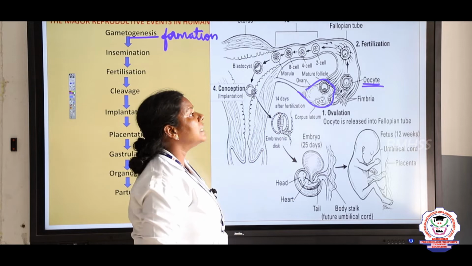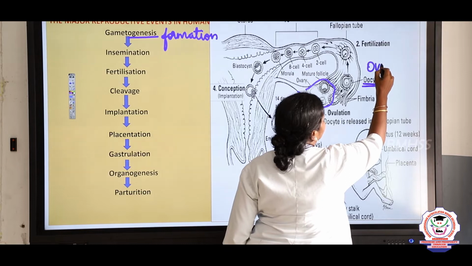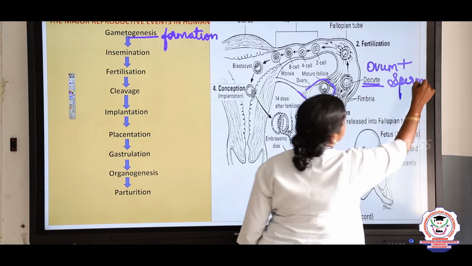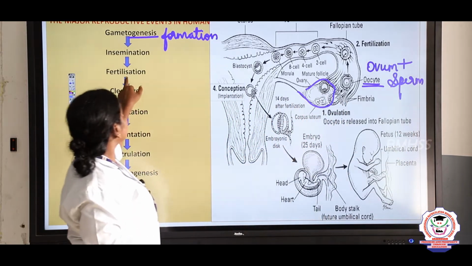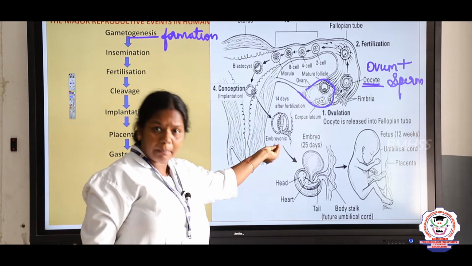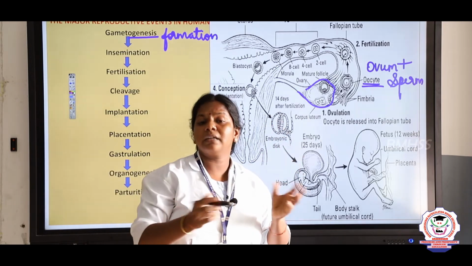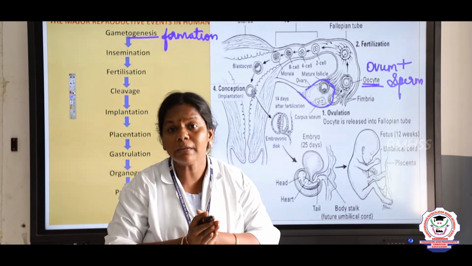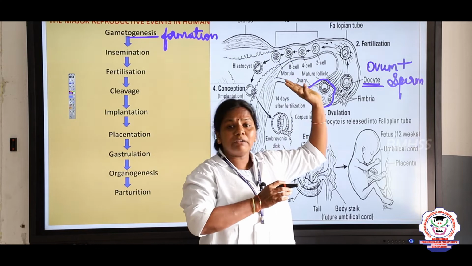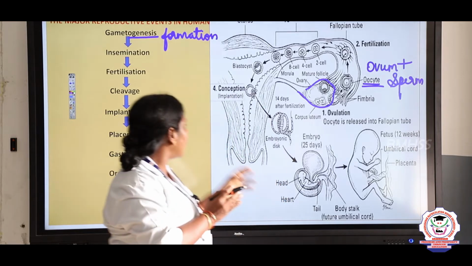It is said to be insemination. So, what happens? The ovum gets fused with the sperm. Ovum gets fused with the sperm, right. And the third event is fertilization. The ovum is produced and the insemination of the sperms takes place, and in the third event both fuse to form a zygote. So, what is fertilization, children? The fusion of male and female, two haploid gametes fuse together to form the diploid zygote.